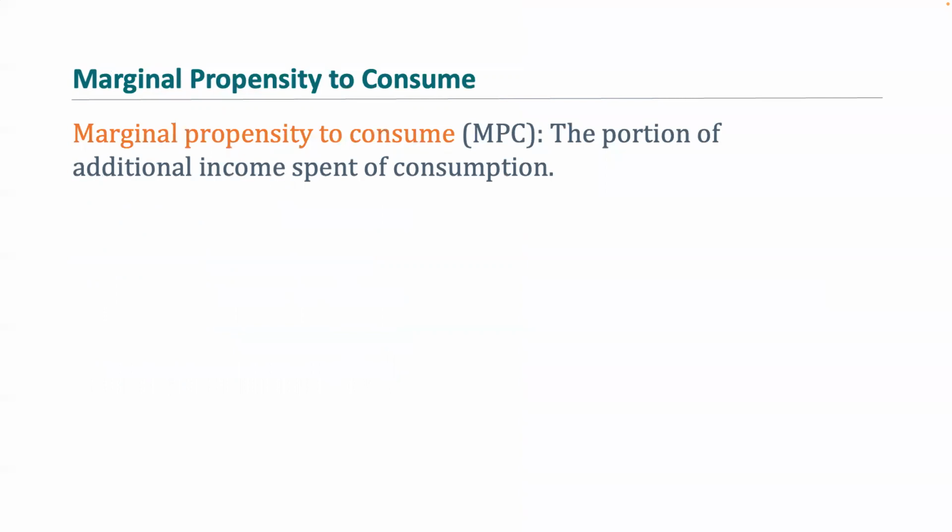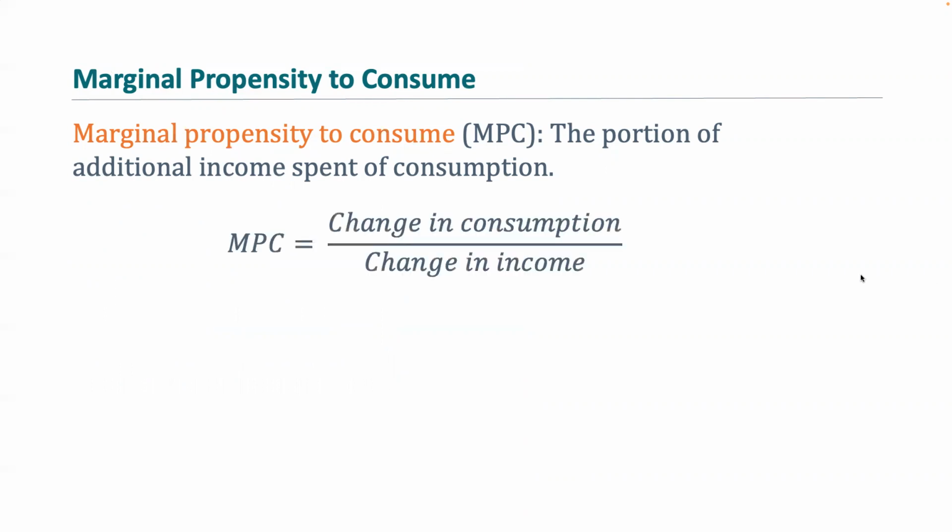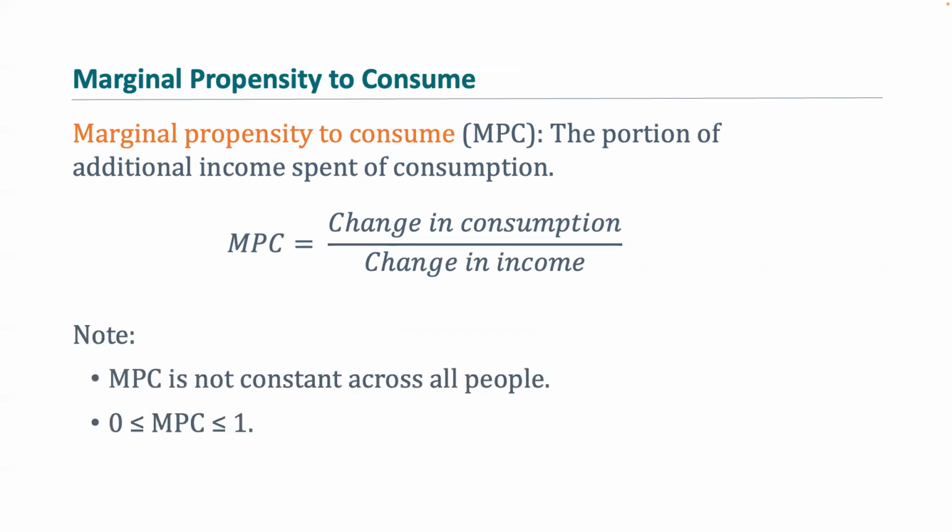Something that we want to talk about is the marginal propensity to consume, or MPC. And this is the amount of additional income that's consumed, or the amount of additional income that we're willing to go out and spend. So something that you'll want to write down is the marginal propensity to consume, or MPC, formula. And it's just the change in consumption divided by the change in income. So MPC is not going to be constant across all people, and MPC will be in between 0 and 1.